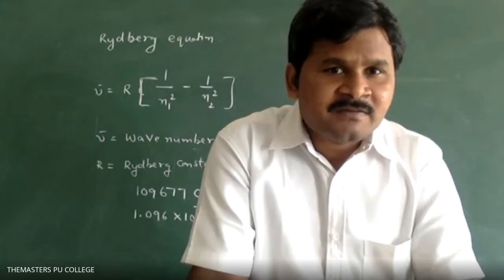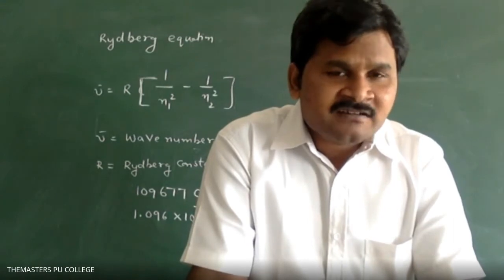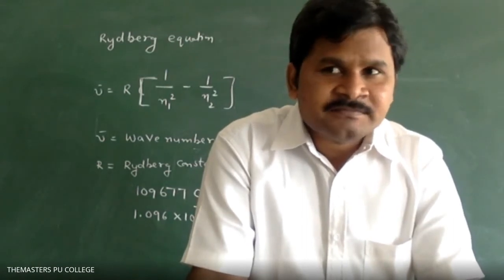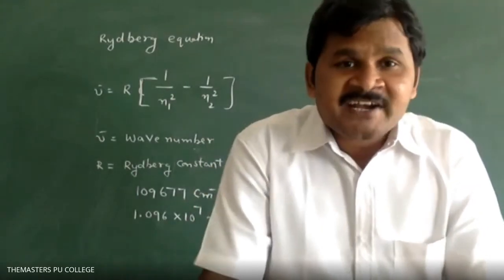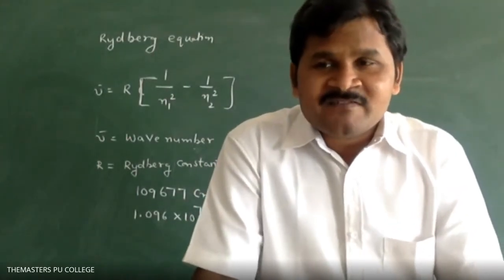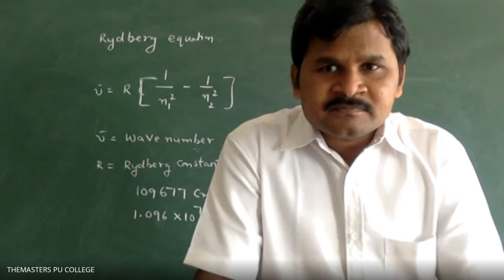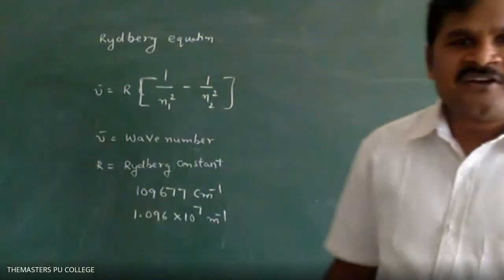Electron coming from 4th to 2nd: n1 is 2, n2 is 4. Electron coming from infinity to first orbit: n1 is 1, n2 is infinity. Like that. Are you clear?